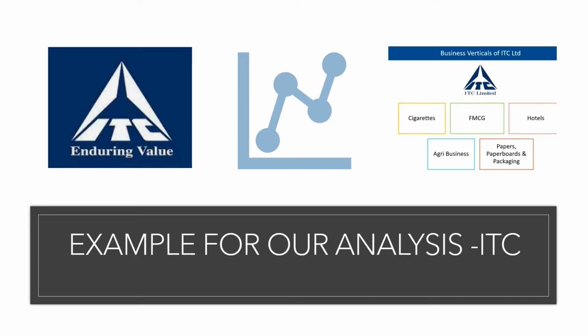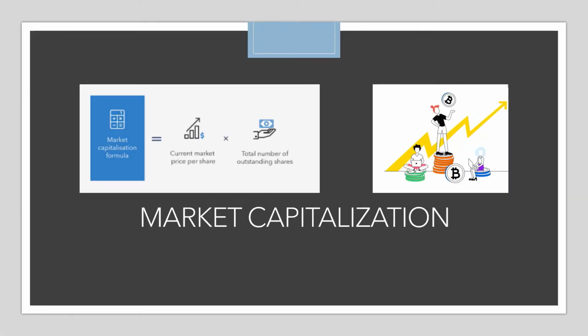ITC has a diversified presence across industries such as the FMCG sector, hotels, software as ITC Infotech, packaging, paperboards, specialty papers and agri-business. The company has 13 businesses in 5 segments. You might be using these products of ITC in your daily life also. In this video, we'll just discuss some basic fundamentals and financial ratios.